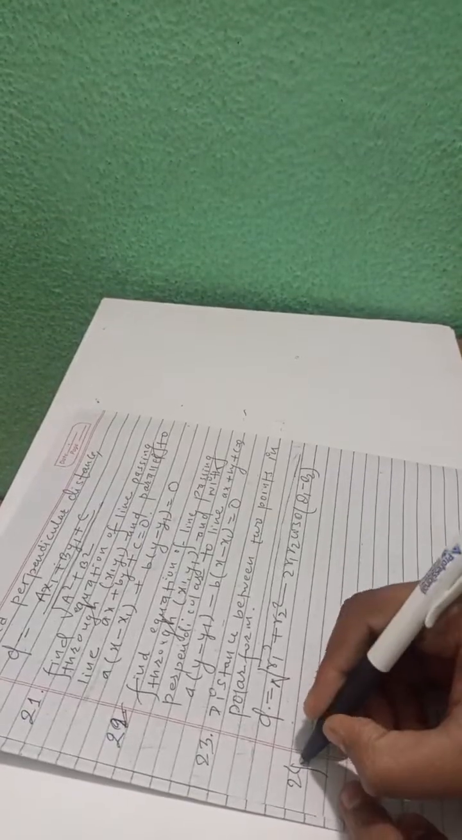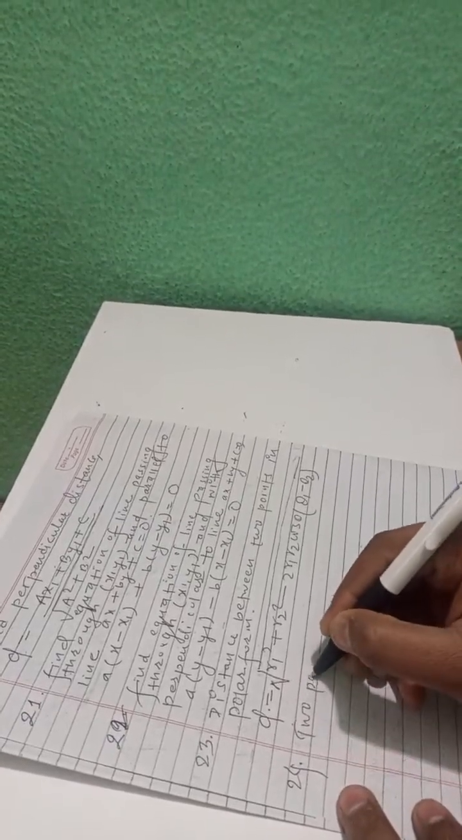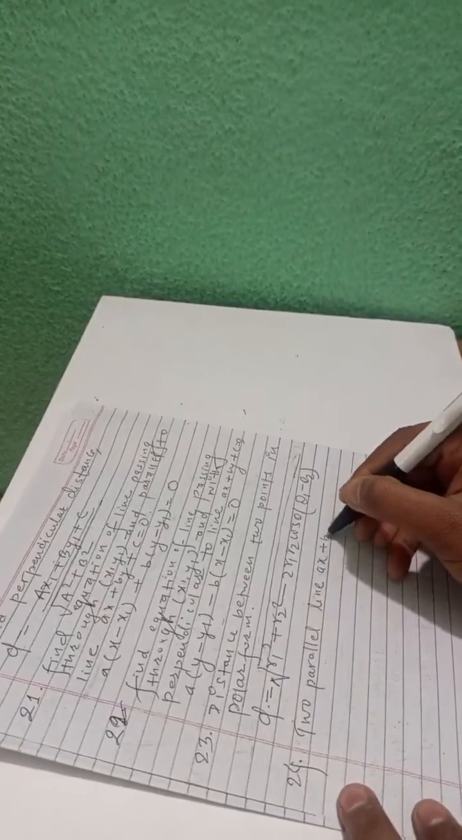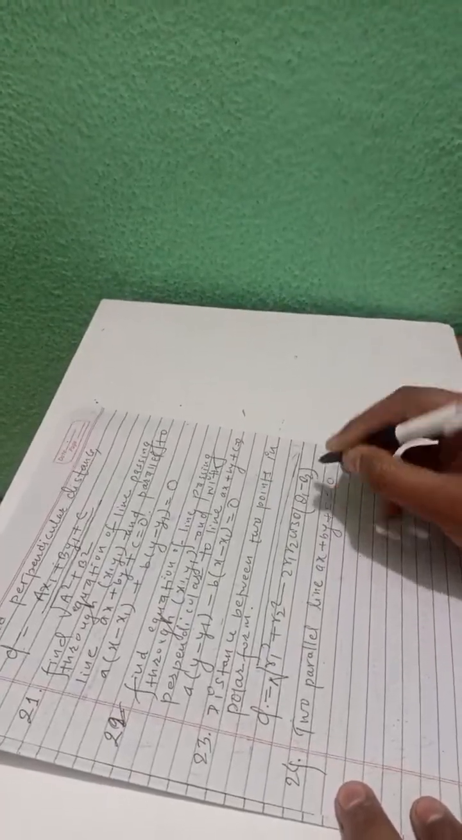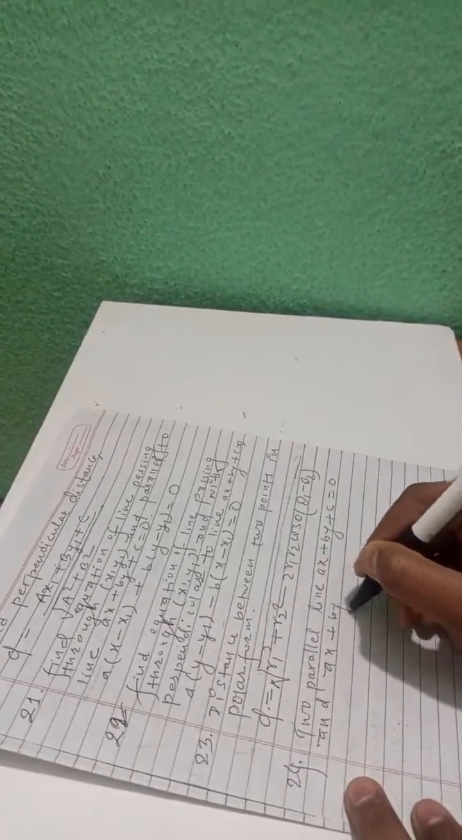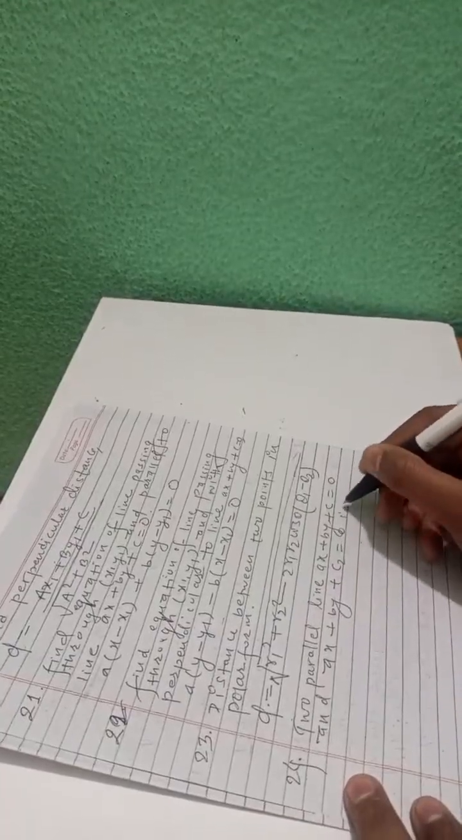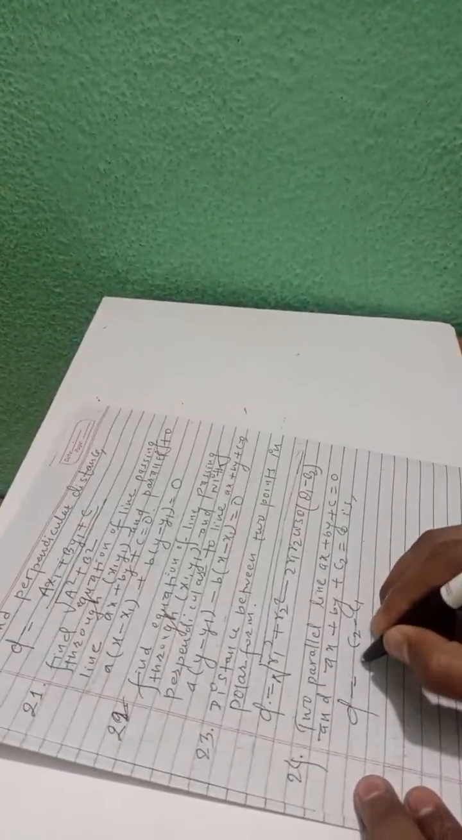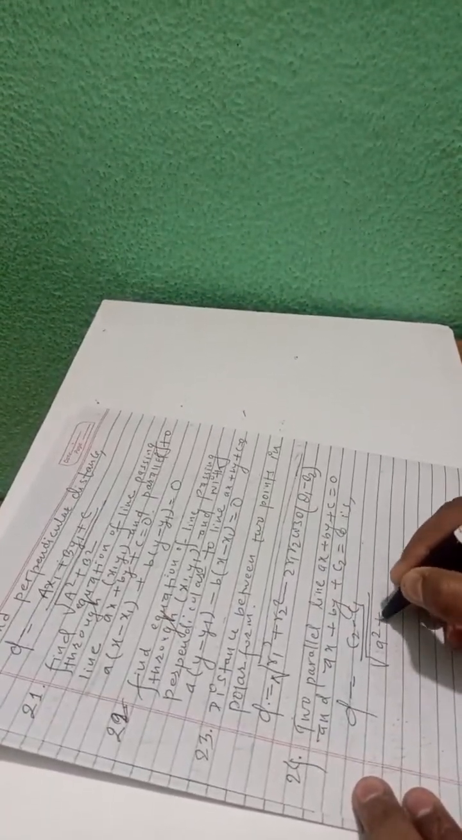The next formula is for two parallel lines, ax plus by plus c1 is equal to 0 and ax plus by plus c2 is equal to 0. Then to find the distance between the two parallel lines, the formula is the absolute value of c2 minus c1 divided by root under a square plus b square. You have to apply this parallel line distance formula like this.